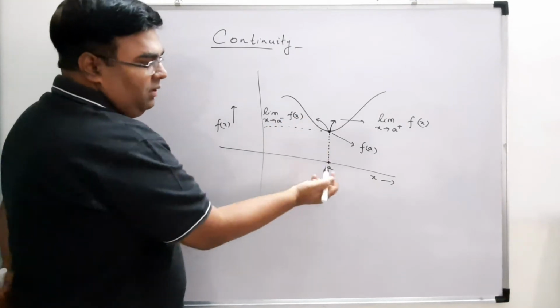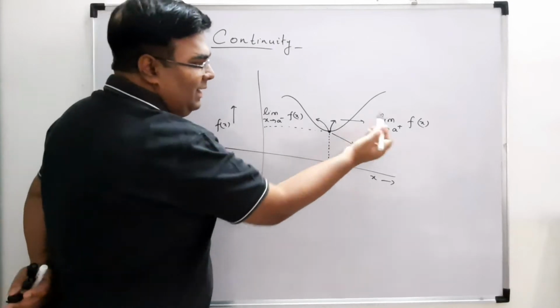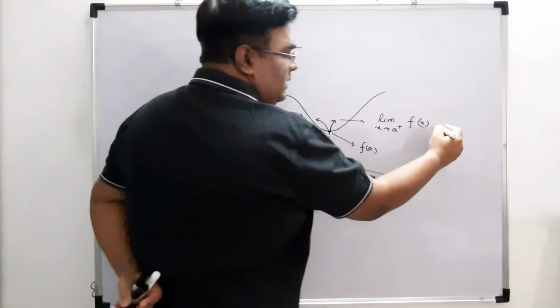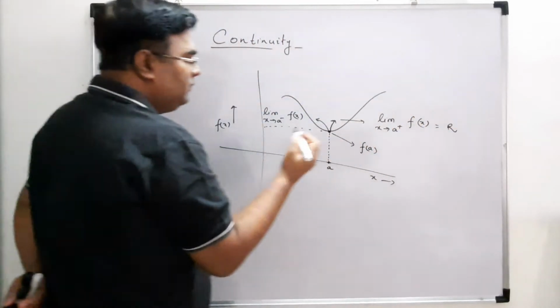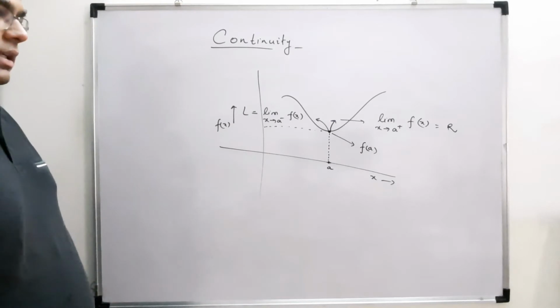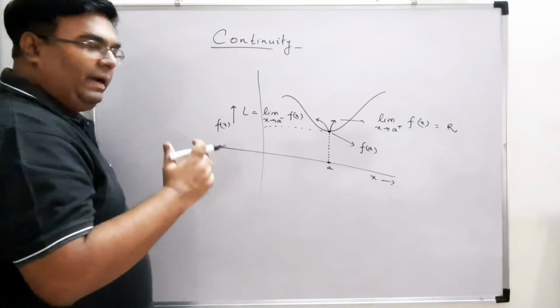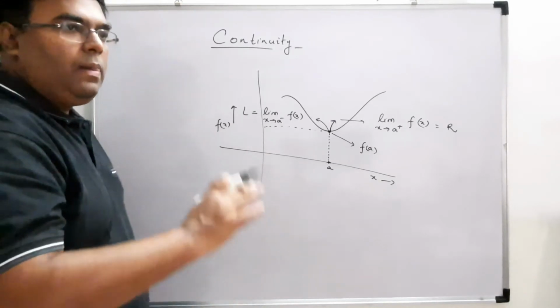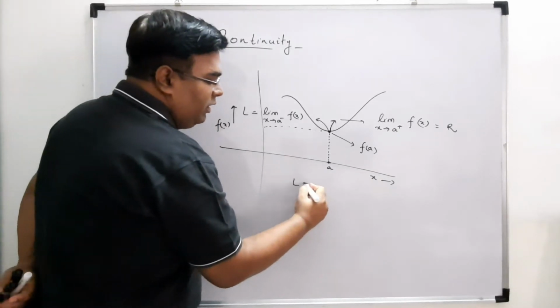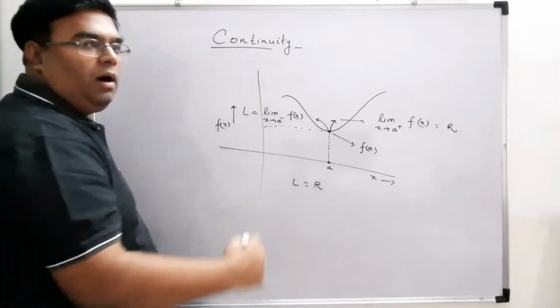So 3 things: one is f(a), one is the right hand limit, one is the left hand limit. We call the right hand limit r, and this is my l, the left hand limit. In order to find the continuity, we need to check that l should be equal to r.